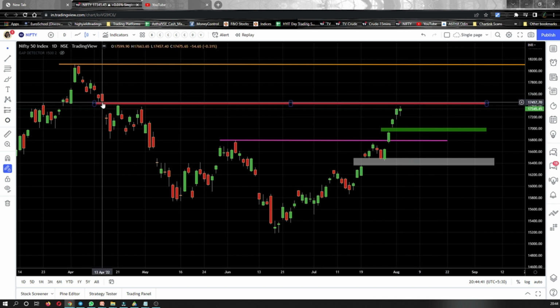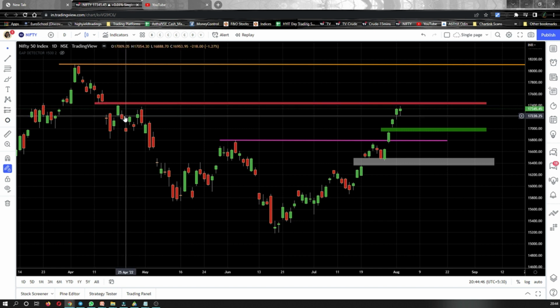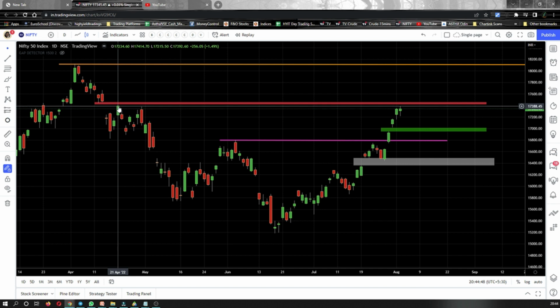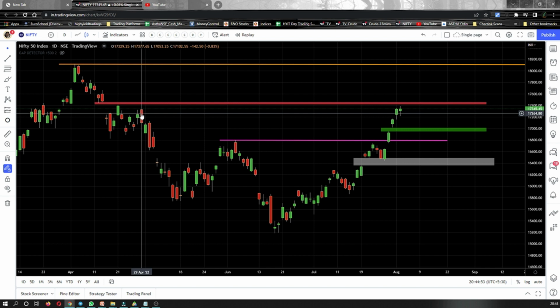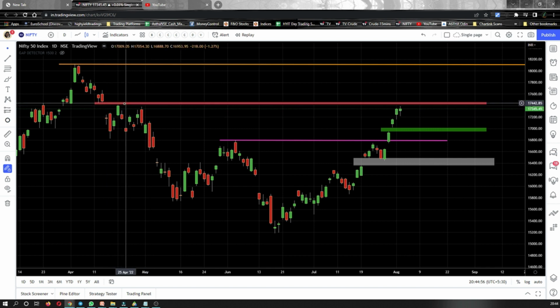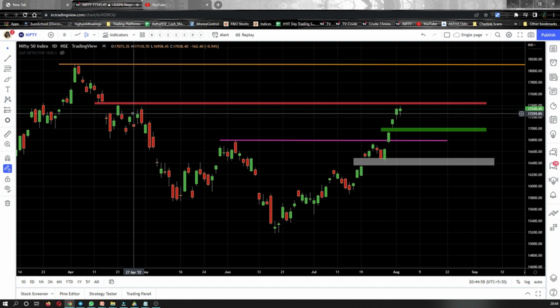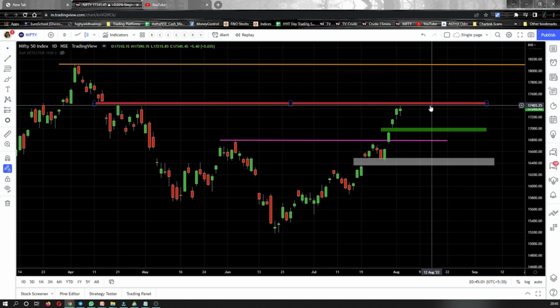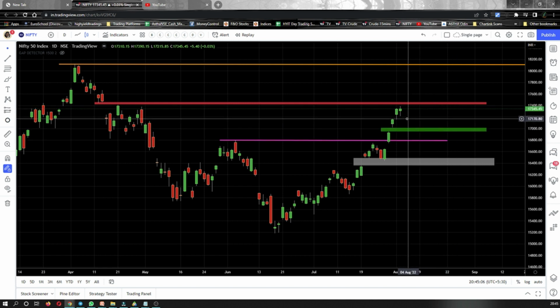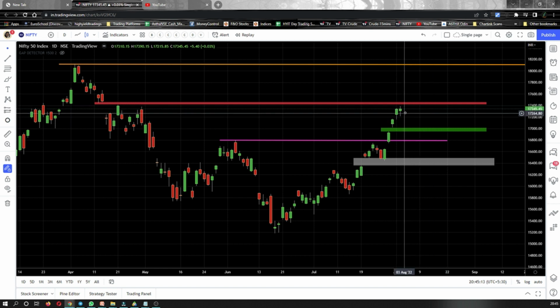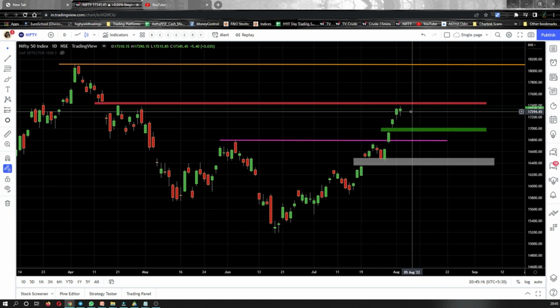The first thing is the gap. This is a gap, so that is point number one. Point number two is we have two swing highs here. This is one swing high and this is another swing high. The three of them combined, the gap and these two swing highs together, make this level a really tough resistance. So my anticipation is Nifty will slow down at this point. It will face a resistance and then either it will consolidate for some time, or it will come down, or it will give a breakout.